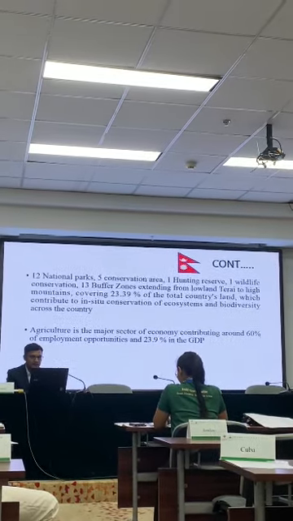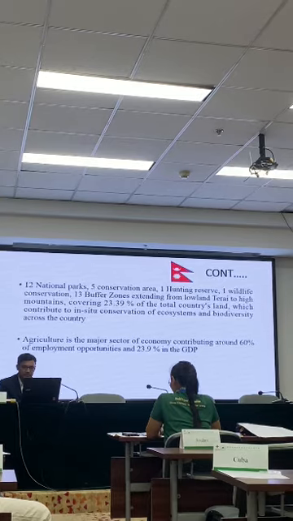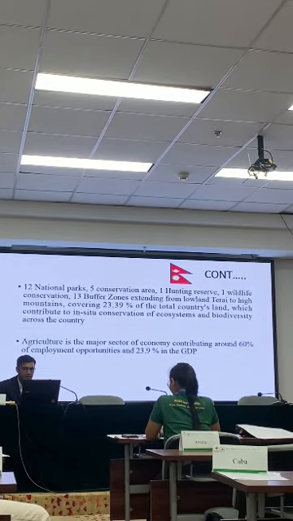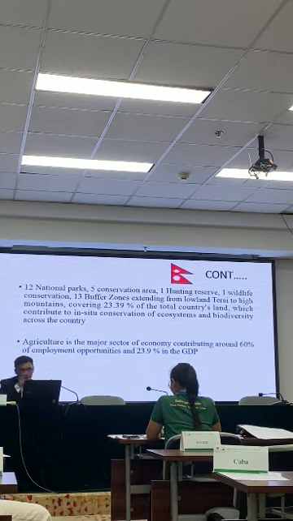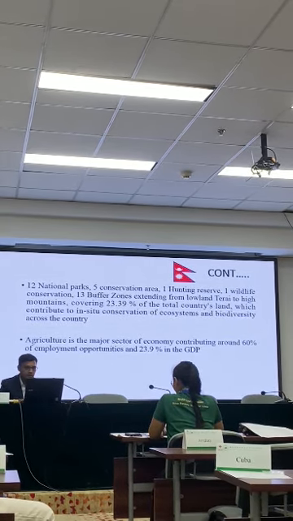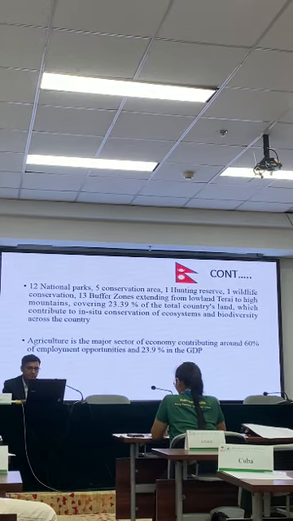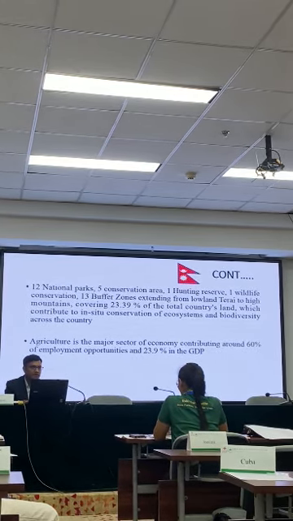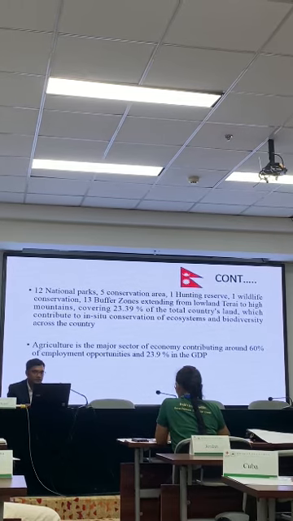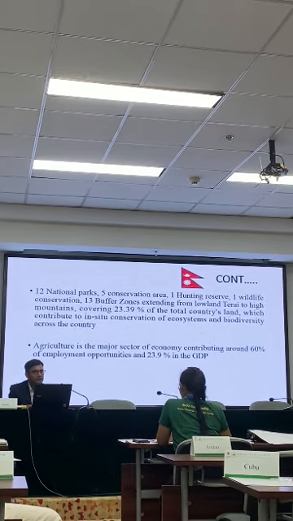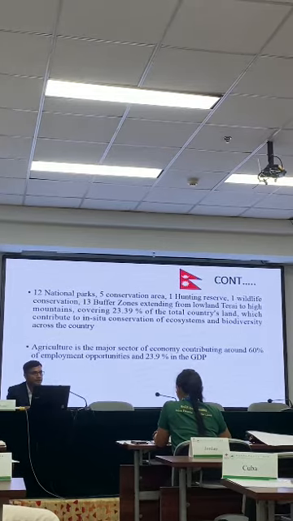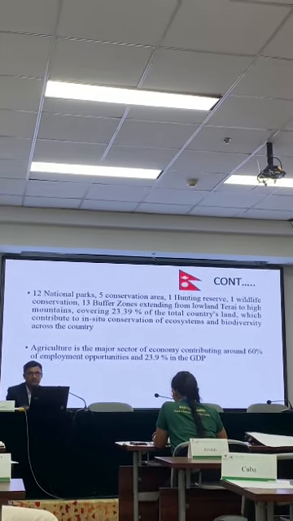Agriculture is the major sector of the economy, contributing around 60% of employment opportunities and 23.9% of the GDP. And most of the population is working in agriculture, but its contribution is low. Our industry sector contributes 13%, and nearly 62.5% comes from the service sector.